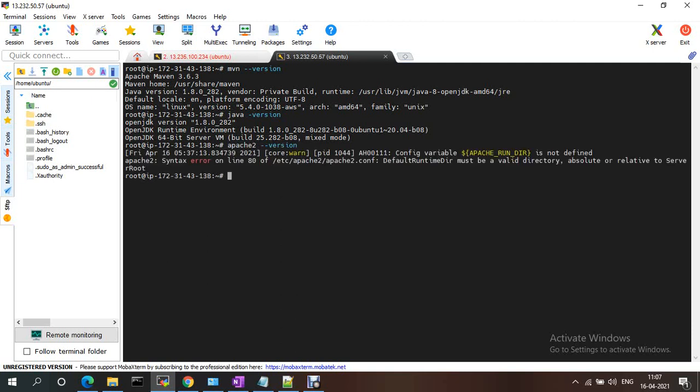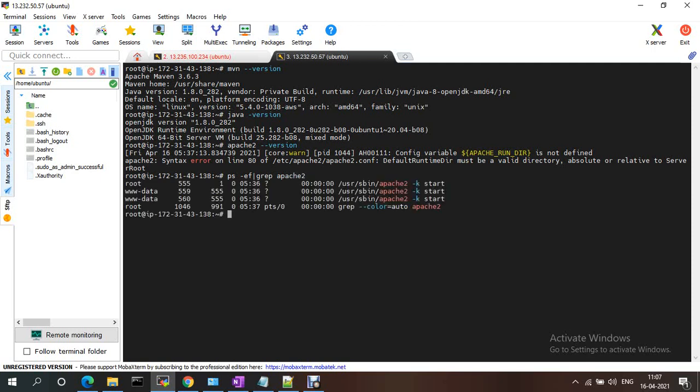See, Apache is running. And if you grep apache2, see, it is running. This is how to create AMIs.